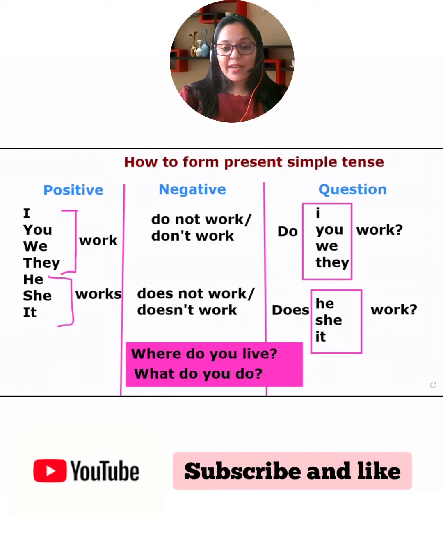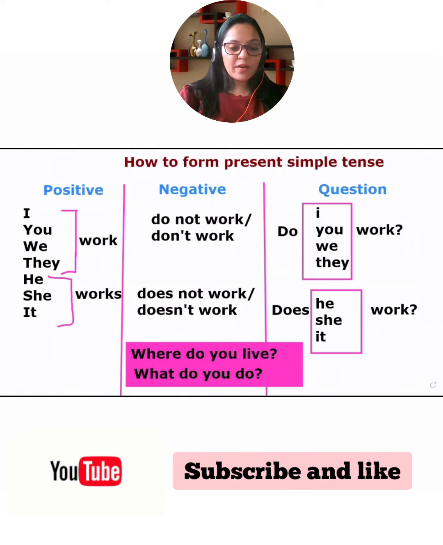And with he, she, it, we will say does. Does he work? Does she work? Does it work? Like you can say, do you work at the bank? Do you work at the hospital? Okay, so this is how the structure is.